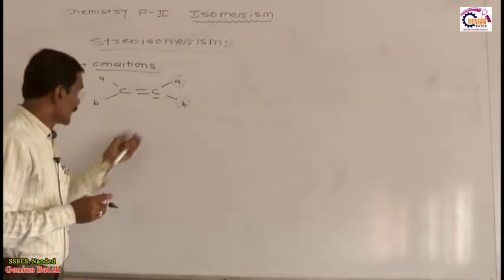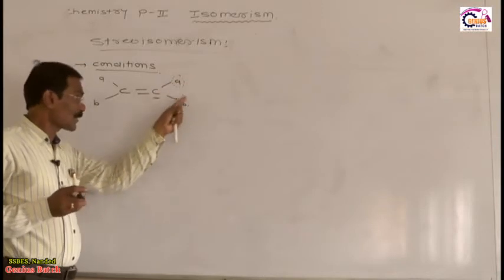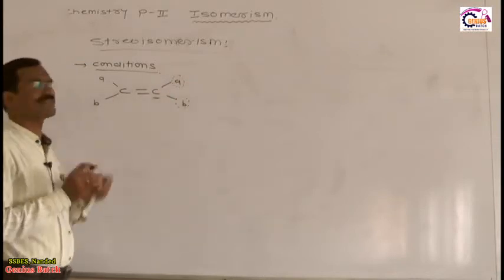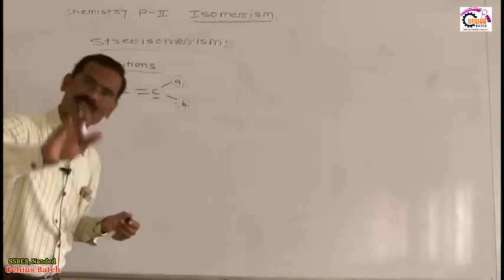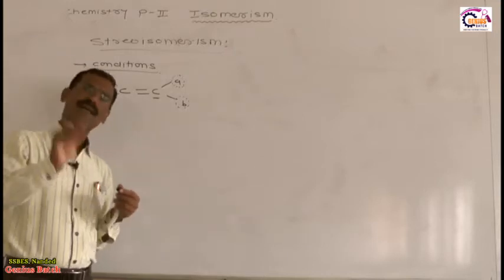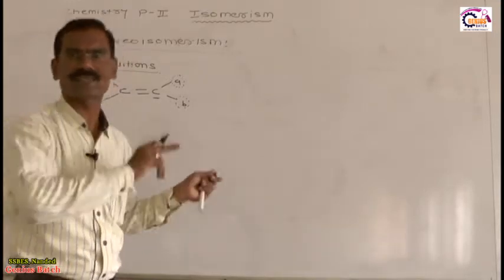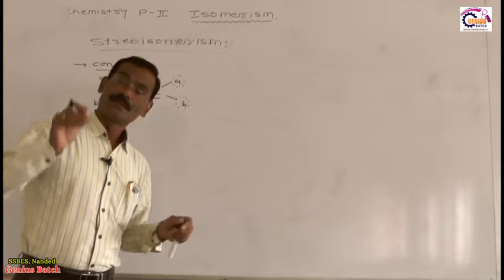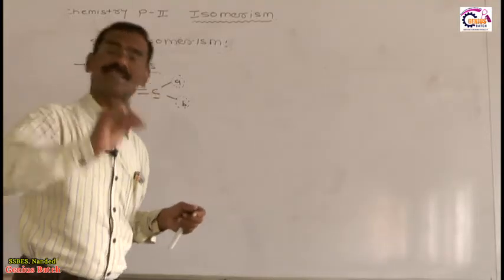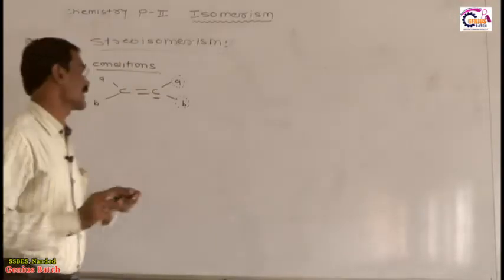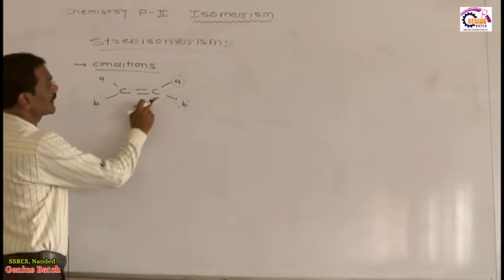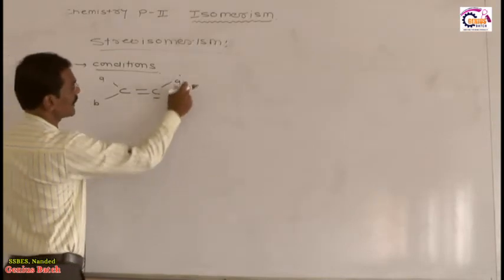If each carbon of a carbon-carbon double bond is attached to different atoms or groups, then this alkene is capable of showing geometrical isomerism. Why do alkenes show geometrical isomerism? They have restricted rotation. But you must know the necessary condition: only an alkene whose carbons are attached to different atoms or groups shows geometrical isomerism.